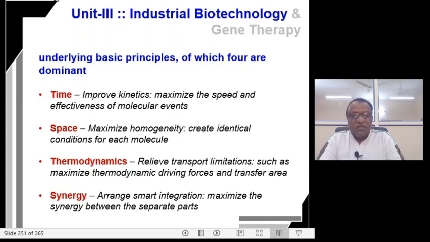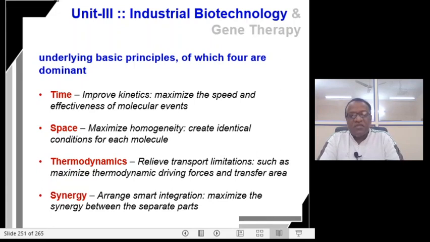Number 1, the time, the space, the thermodynamics, and the synergy. One is the time, second is the space, third is the thermodynamics, and fourth is the synergy.